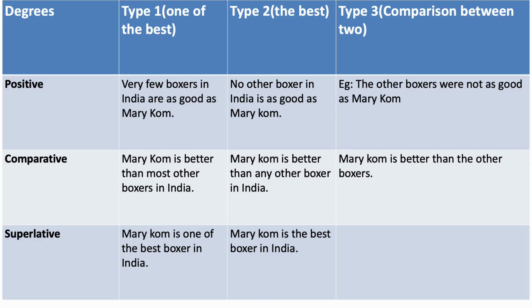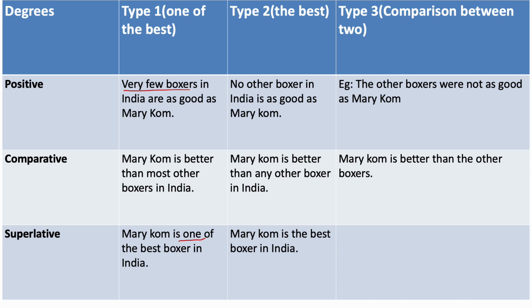There are three types of sentences that can come wherein we can change from one form of degree to another. The first one being, suppose in the superlative degree we have Mary Kom is one of the best. That means there are many other boxers also. So when we are writing in a positive degree, what will we write? We don't have to change the meaning. So we have to write very few boxers are as good as Mary Kom. So we have added in very few when we have the words one of in superlative degree.